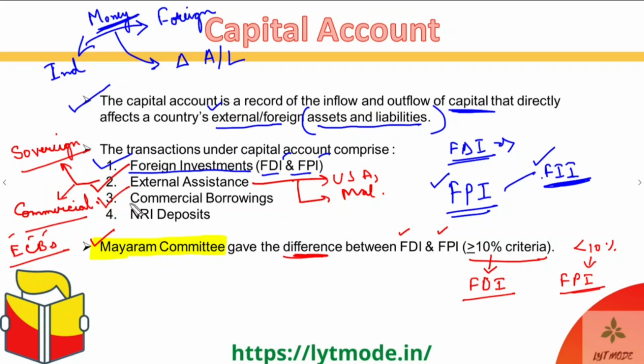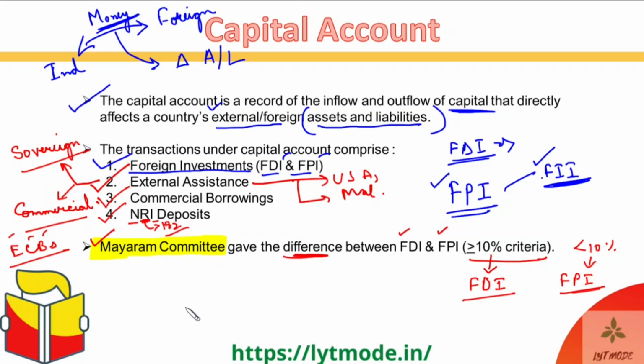And finally, NRI deposits. NRIs are non-resident Indians. These are people who are citizens of India but are not residing in India for more than 6 months in a year, more than 182 days in a year. So such a person is a citizen, not a resident, of India, but not residing in India.